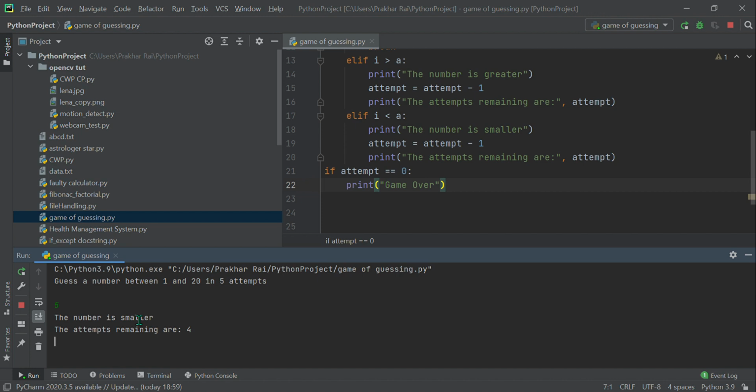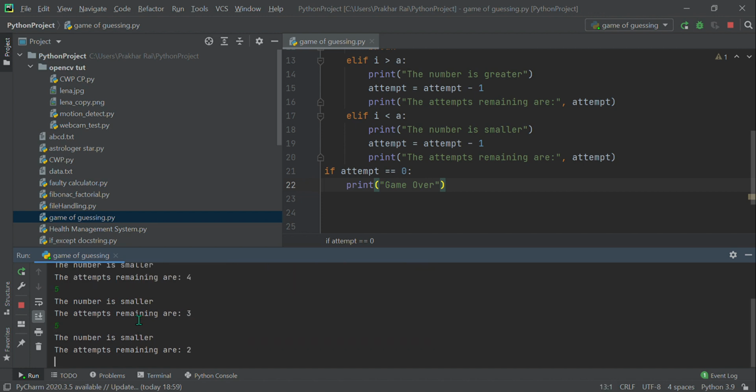So let's say 5, again 5, again 5, again 5. See, you can see the attempts are decrementing by 1. Let's say if I press 5 again, does the game get over or not? Yes, it sure does. It says the attempts remaining are 0 and the game is over for you.